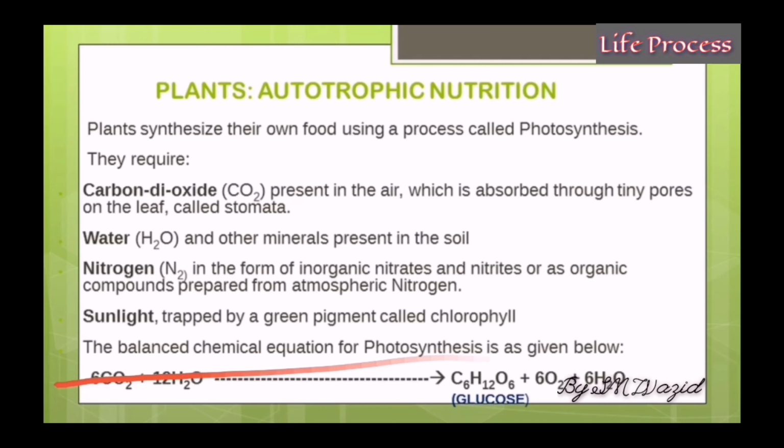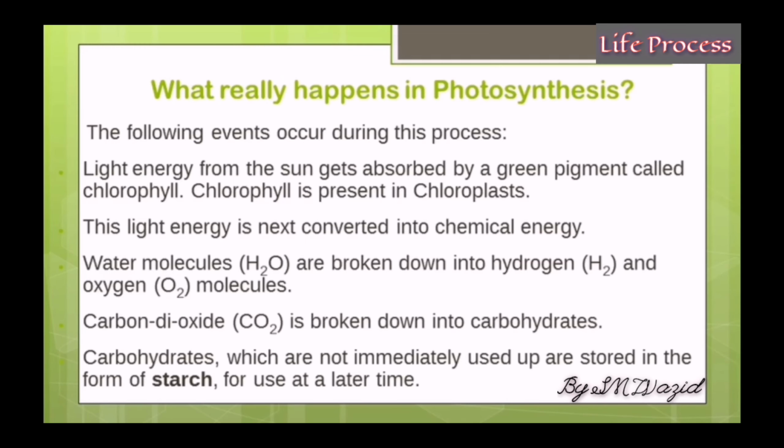All this equation is telling you is that when a plant absorbs carbon dioxide and water, the plant produces glucose, oxygen, and water. Quite simple. What really happens in the process of photosynthesis? Like I said before, a plant requires four things: carbon dioxide, water, nitrogen, and sunlight for the process of photosynthesis. So what really happens in this process?